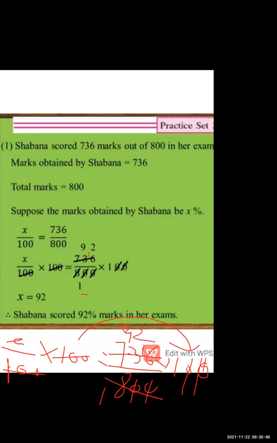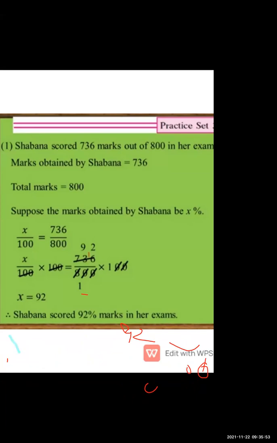So she got 92%. X is equal to 92%. We had taken X because we don't know what the percent is. So now X is equal to 92%. Therefore, Shabana scored 92% marks in her exam.